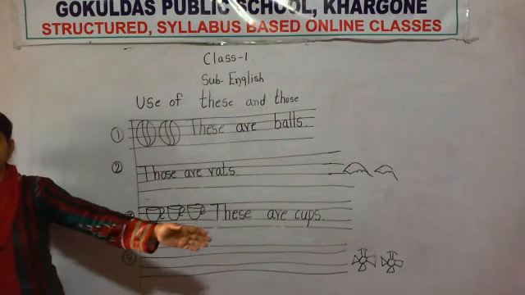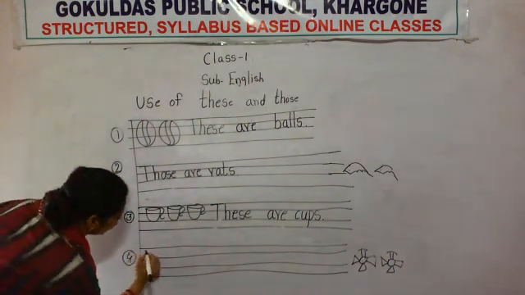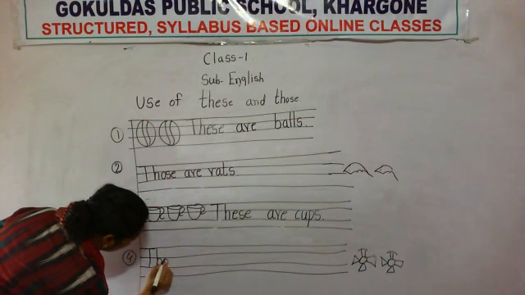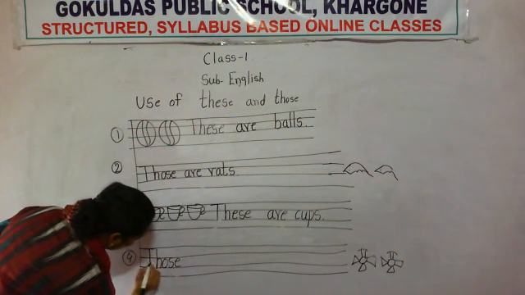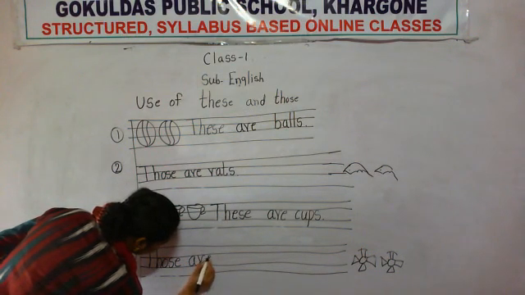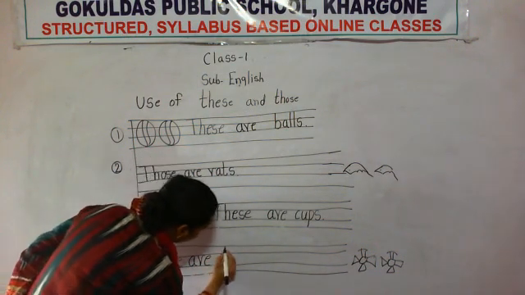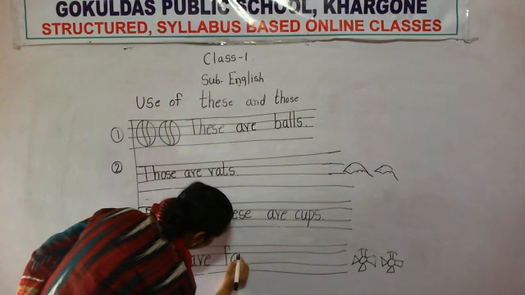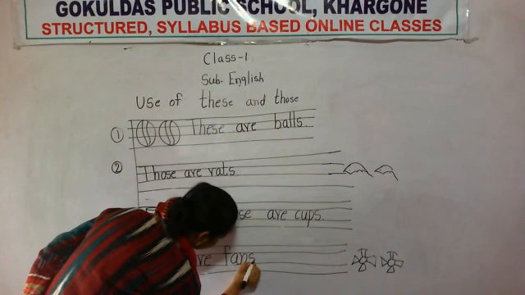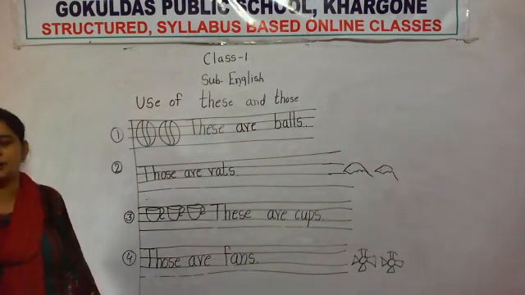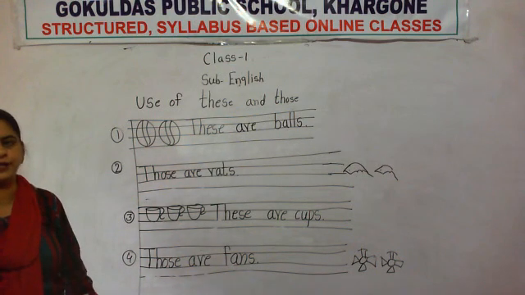Okay, it's far away from me. So what will we write here? Those. Those are fans. Full stop. So these 2 concepts also you have to do in your notebook.